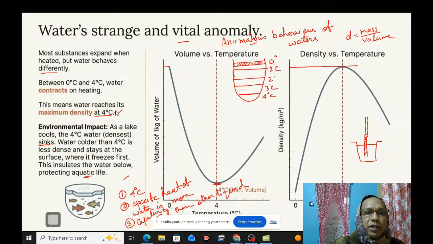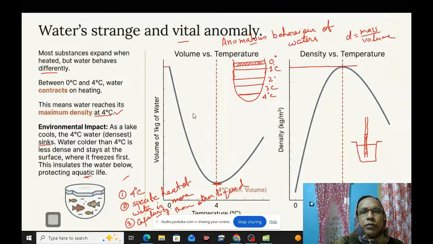Between 0 degrees centigrade and 4 degrees centigrade, water contracts on heating. This is very much important. And it has the property of capillarity also. These are the few strange factors which are different from other liquids.